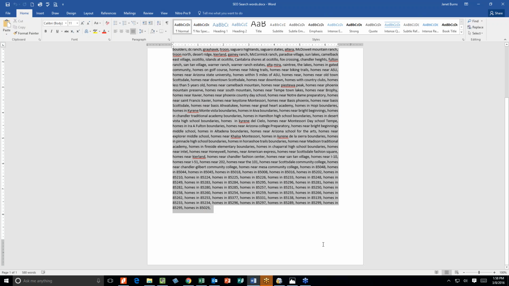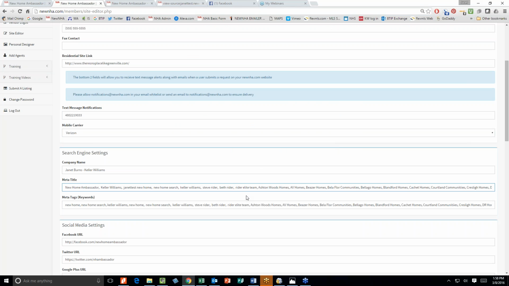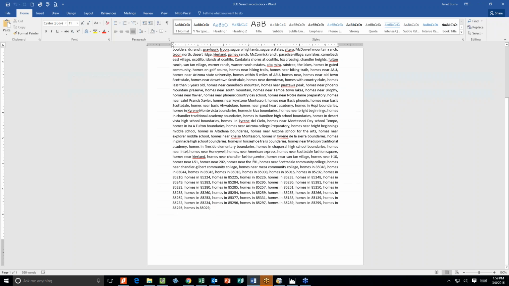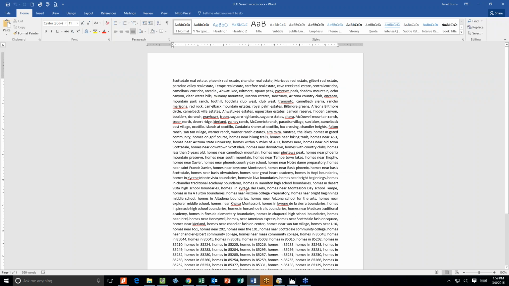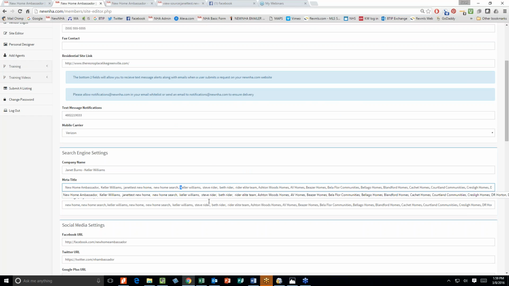And then once that's done, just copy it and paste it in here, and it can be identical for both of these things. Okay, so paste it in here, and then these are the keywords that Google is indexing. Use your imaginations and do this, because this is critical to your SEO. Okay, so take the time to do what this agent here did, and get those keywords in there. And you can change them at any time you want. If you want to add in haunted houses at Halloween, Christmas something, you can, put it all in here.